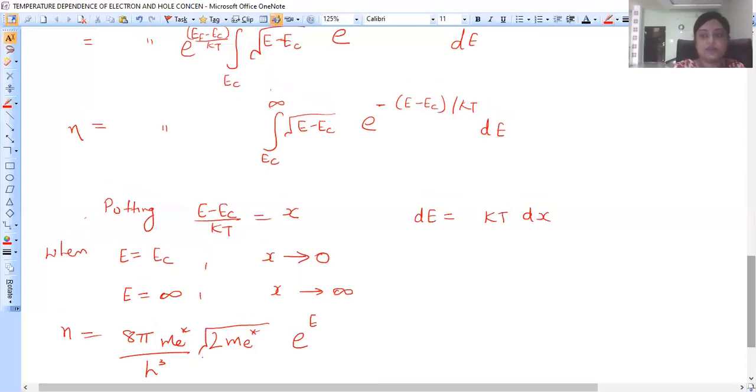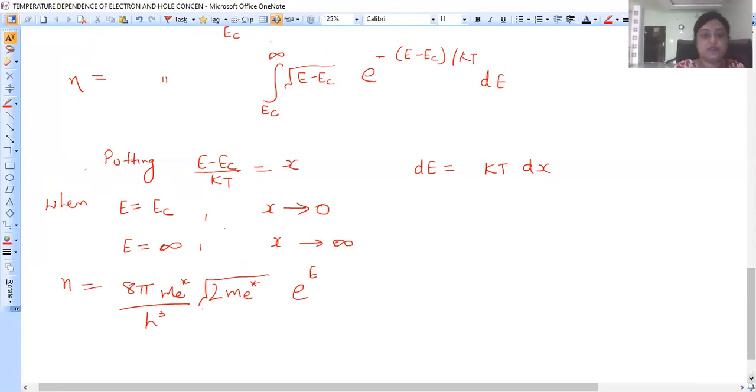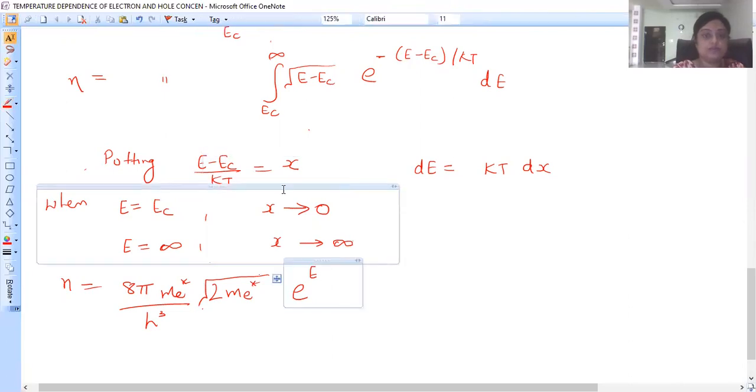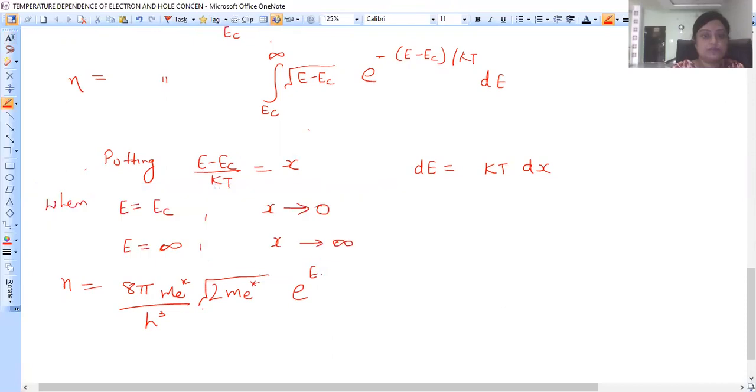So we have Ef minus Ec over kT, and within the integral the lower limit is now 0 and upper limit is infinity.